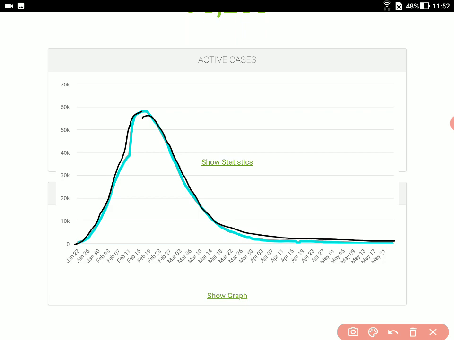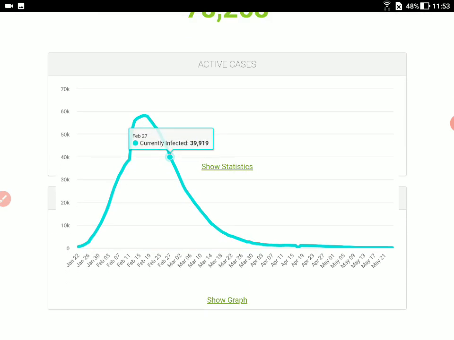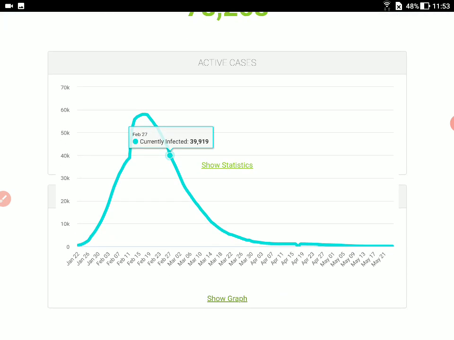So if we look into this case here, what is satisfying is that the number of cases are definitely coming down. So if I just tap on this particular graph here and look into this particular figure, let's say around February 17th, the number of infected cases was 58,016. Okay, so then as it kept on reducing, the number of infected cases came down, and finally around April 7, number of cases reduced to 1,376, and as of today we can see on May 28 the currently infected cases is 87.